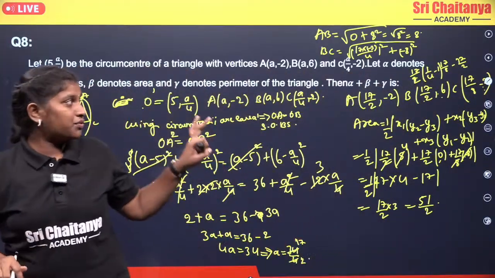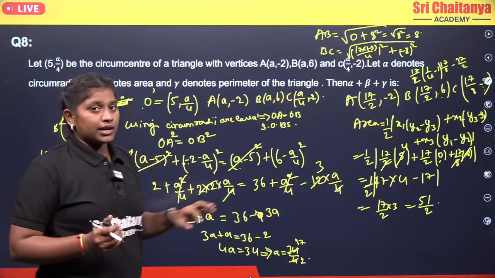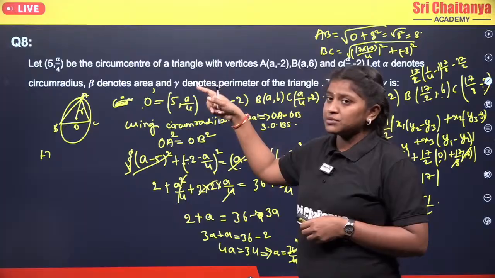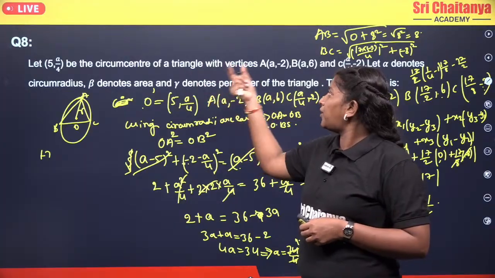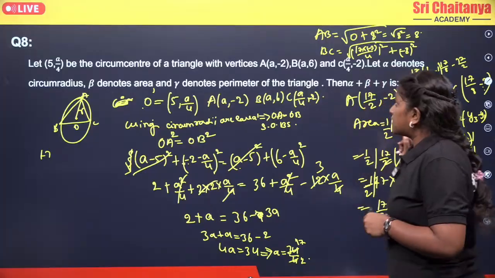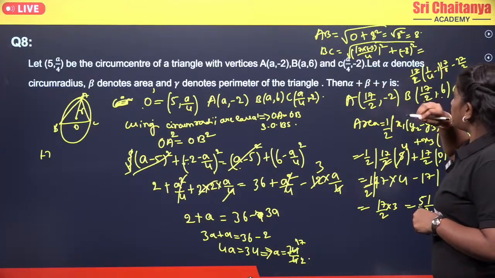In the same way, if you take A and C, you will be getting the AC value also, right? Now, after finding all of them, you can find the circumradius. Circumradius means we are just going to take one of the points and one vertex. So from there also you will get your circumradius. Now here it will become,